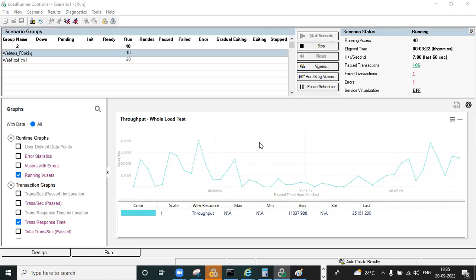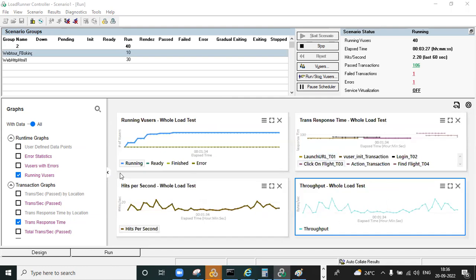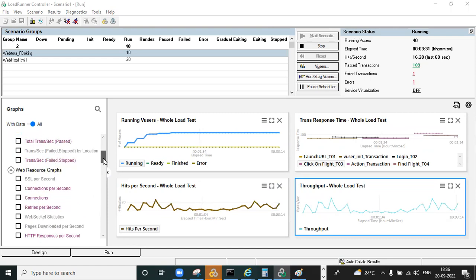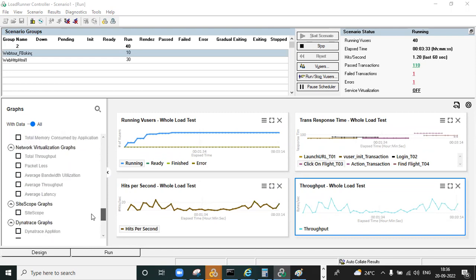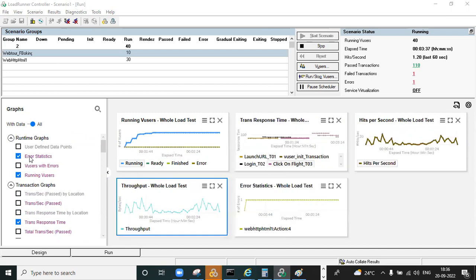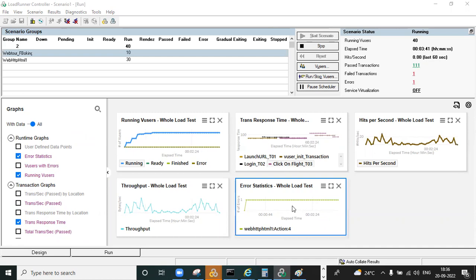Okay, so we should monitor graphs like this, and all these graphs. By default, some are already added. If you want anything else, we can add those types of graphs also. You can click on this error star 6 escape.